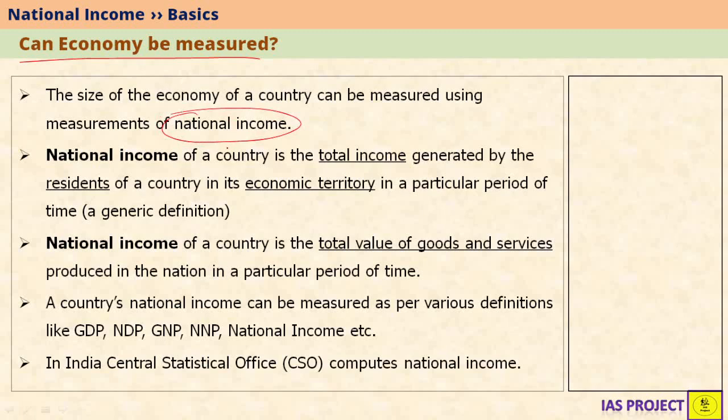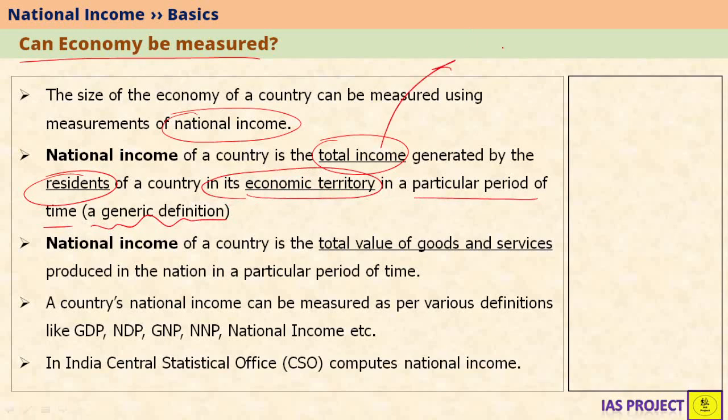What is national income? National income of a country can be defined in multiple ways. One of the ways is related to the total income. So let's see this definition of national income. National income of a country is total income generated by the residents of a country, and those residents of a country living in economic territory for a particular period of time. This is the most generic definition. Now let's see each term here.